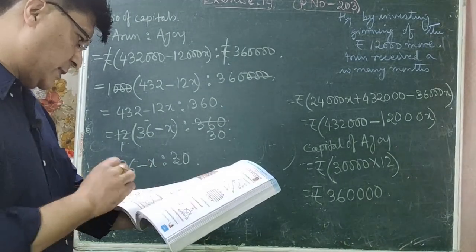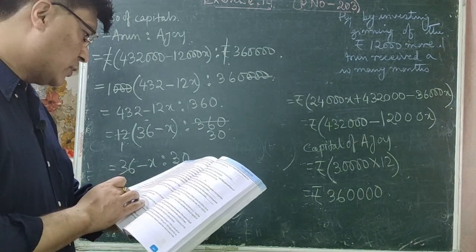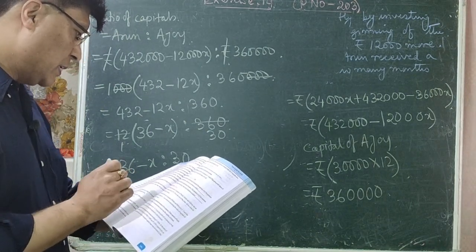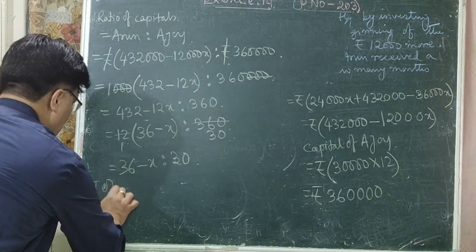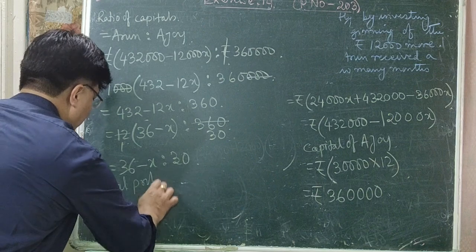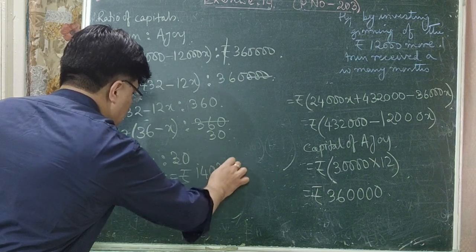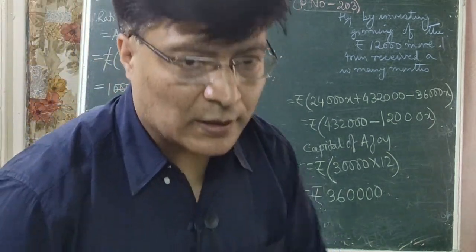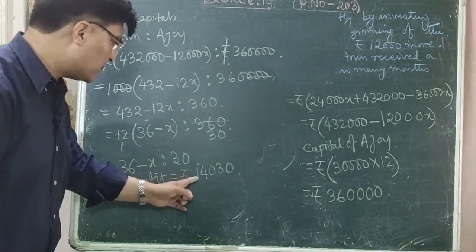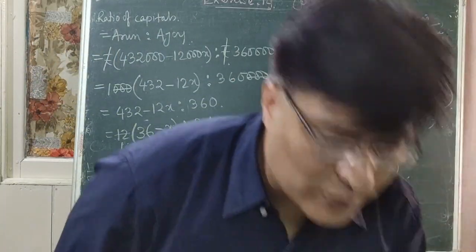The total profit was 14030. Total profit is equal to rupees 14030. Now this total profit 14030, isn't it?